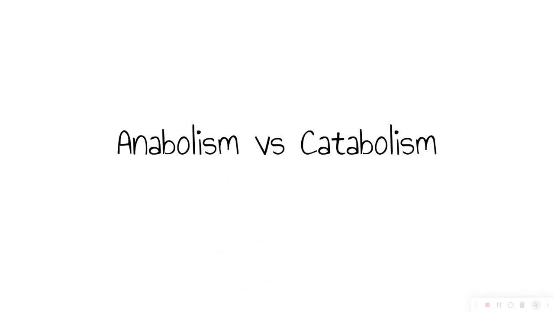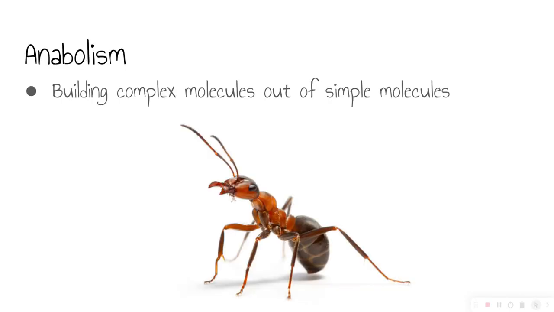Alright, in this video we're going to talk about anabolism and catabolism, and these are both types of metabolic reactions. First, let's take a look at anabolism. So anabolism is going to be the building of complex molecules out of simple molecules. So we're going to take some simple molecules, we're going to add them together, and we're going to make a